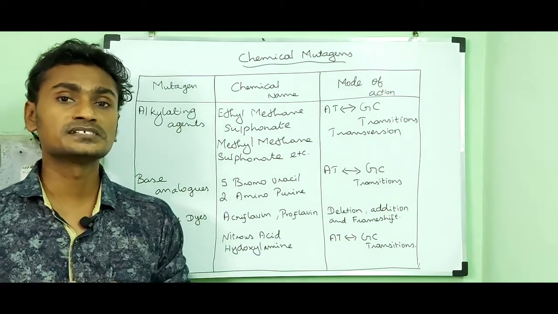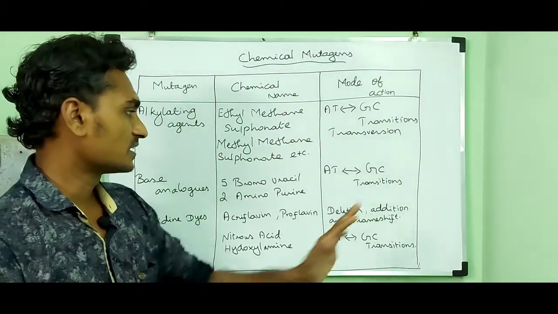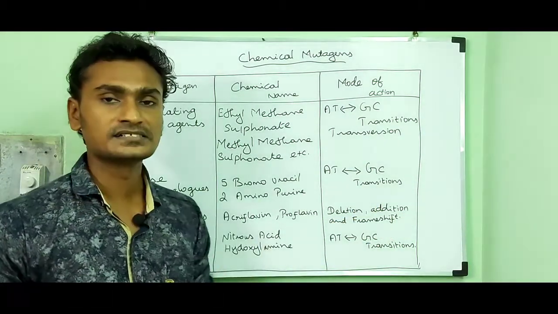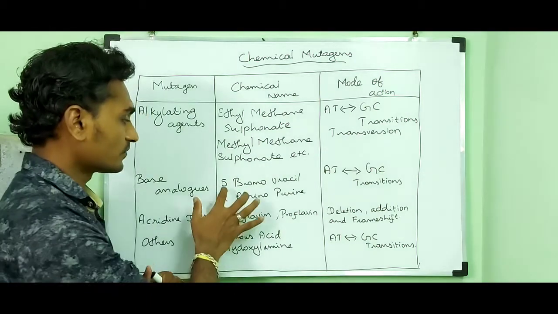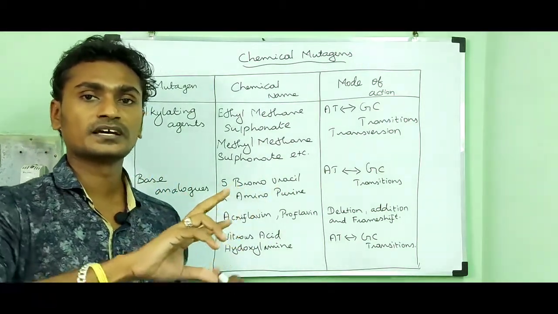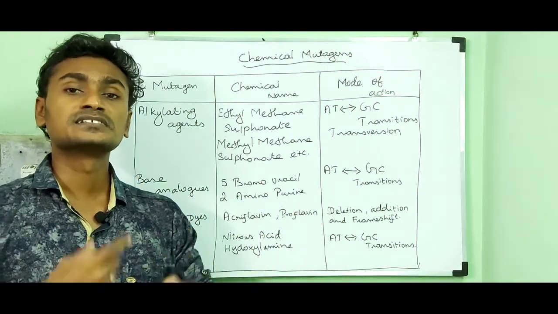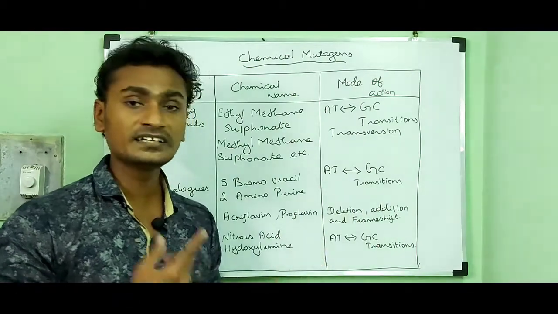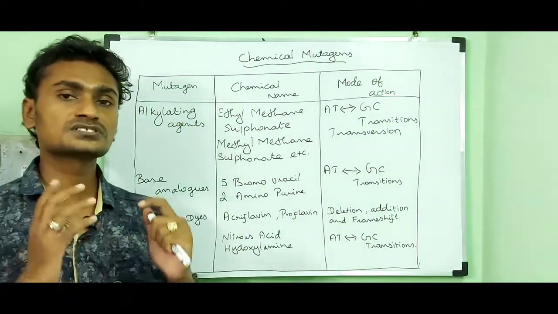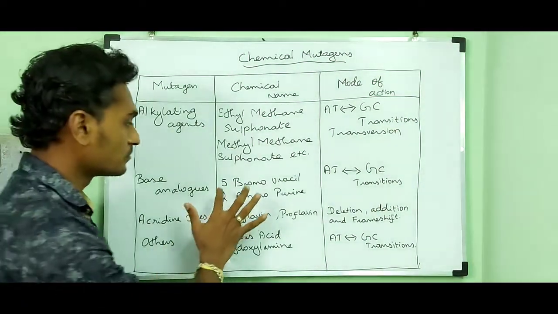After the replication process, it leads to mutations like transition and transversion. The most commonly used base analog is 5-bromouracil.